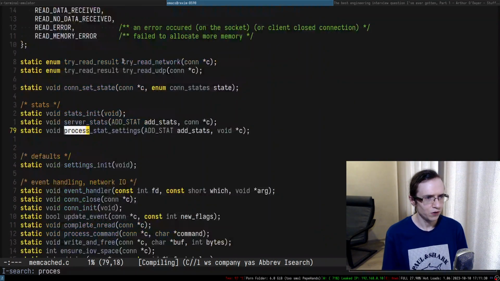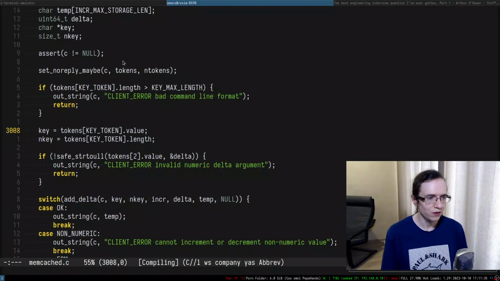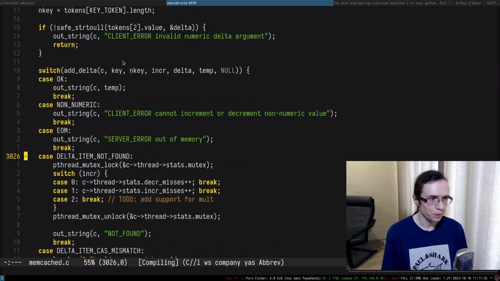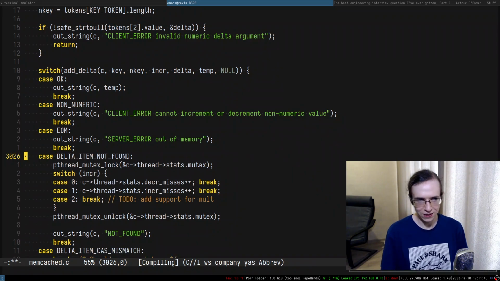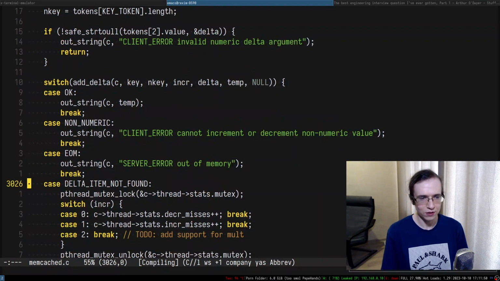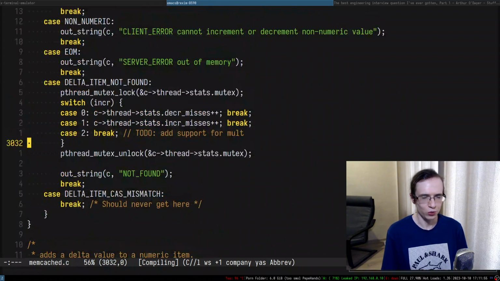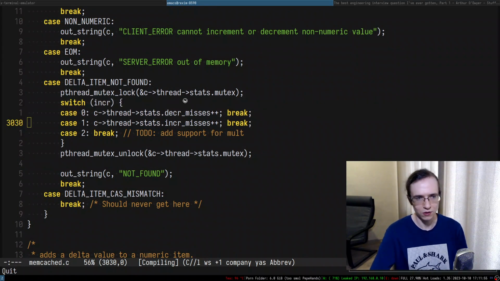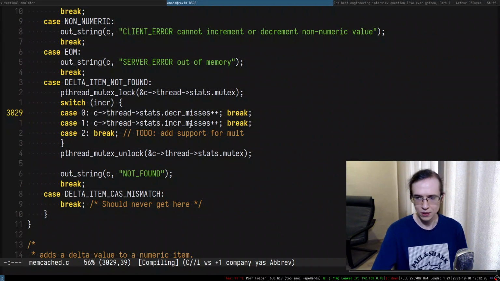But process arithmetic command. So essentially when we're processing the arithmetic command, we have delta item not found. Because how do you do that? You do increment name, right? So if such a name does not exist, it generates item not found, and it will basically increment the misses of the increment or decrement, right? So that's what's going to happen.